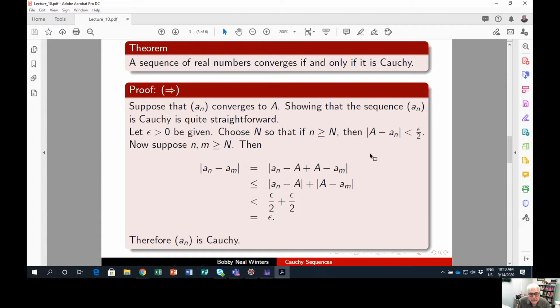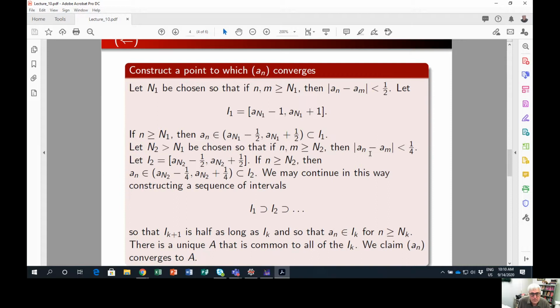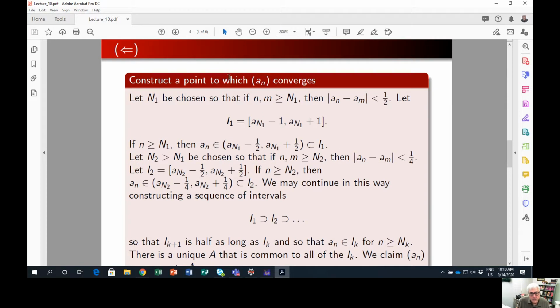Now we need to go the other direction. We're going to assume we have a Cauchy sequence and then show that it converges. But the only tool we have for showing convergence is convergence to a target value, so we're going to have to come up with a target value. We need to construct a number to which my a sub n converges.